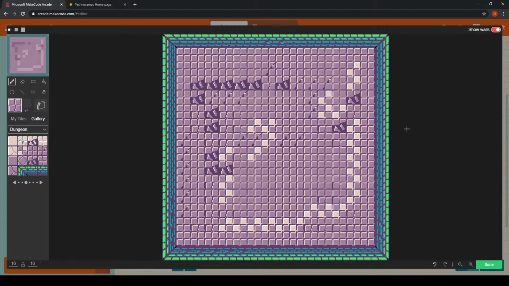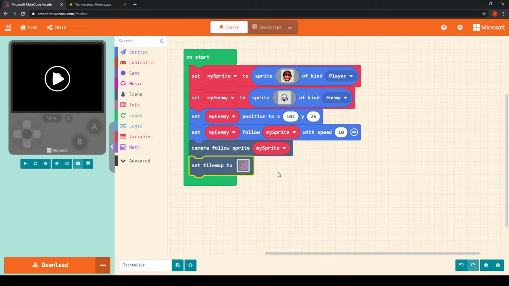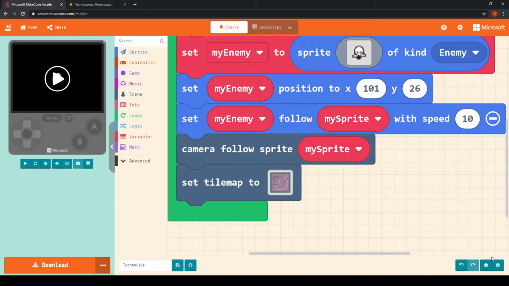Now I know that some of you might want to spend a little bit more time designing, but what I will do is I will carry on with the next stages, but feel free to pause the video and then carry on once you've finished your tile map design. So once you have finished, you can just click on this green done symbol. And what you'll notice now is that my tile map, that grey square, has now changed to containing what looks like a very rough outline of my tile map. Okay, as you can see here.